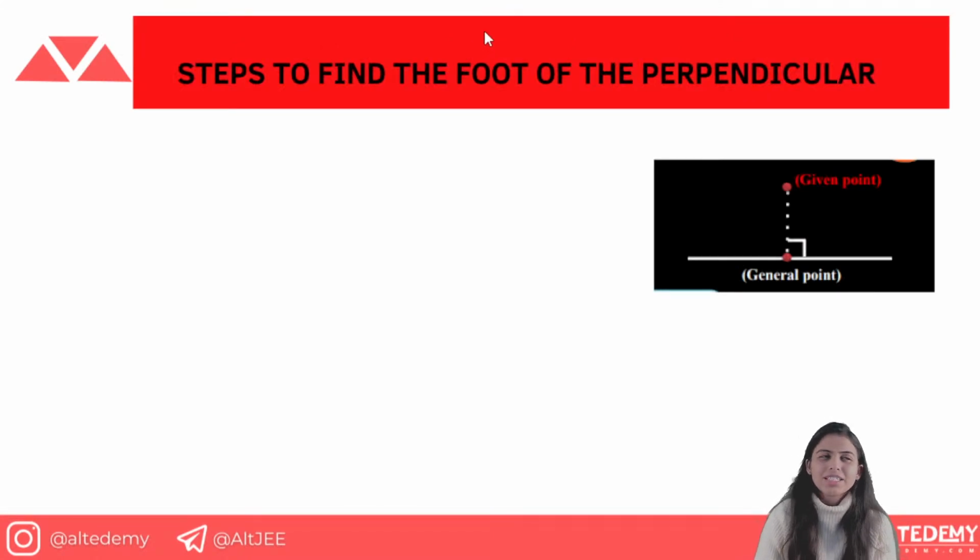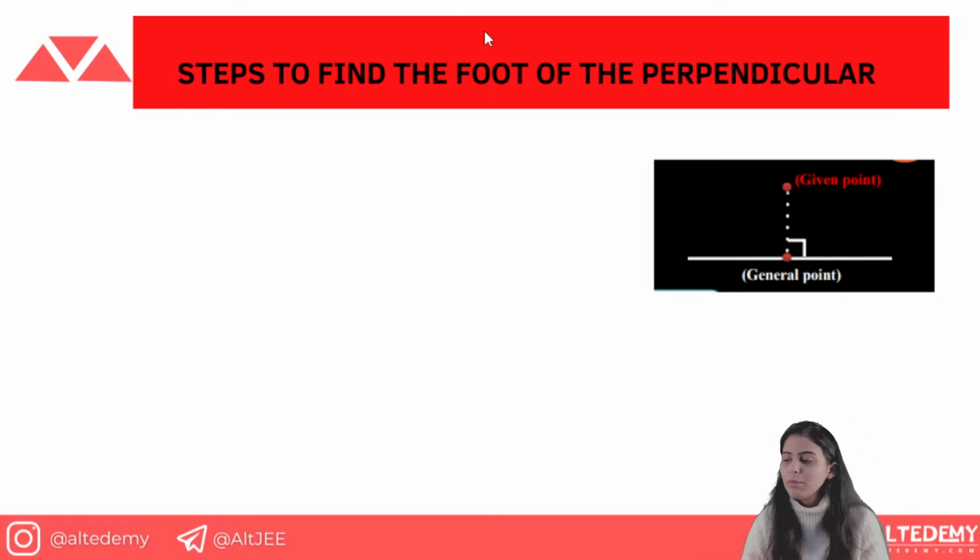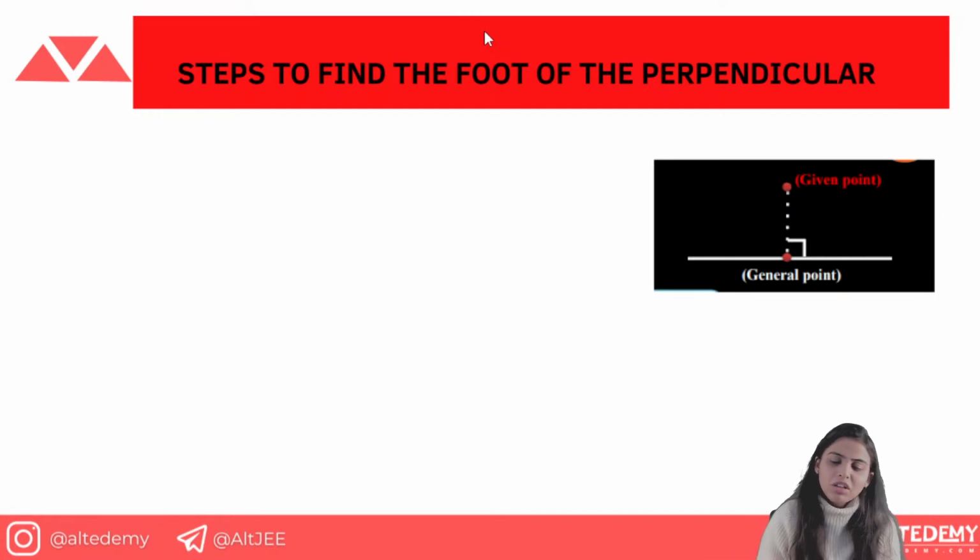Now, this is the most commonly asked question, that we have been given a point, and you have to find the foot of perpendicular on that plane or that line. You can also find the image of that point. Same thing, you have to find the foot of perpendicular, and then you can consider the foot of perpendicular as a midpoint, and you can find the image. So what is the major concern? Finding out the foot of perpendicular. So how will you find the foot of perpendicular? I'll just write the steps.